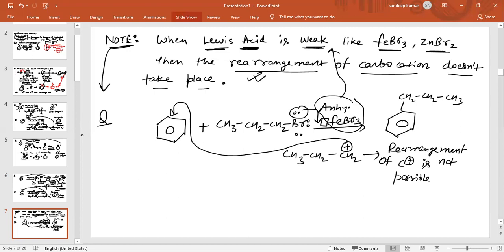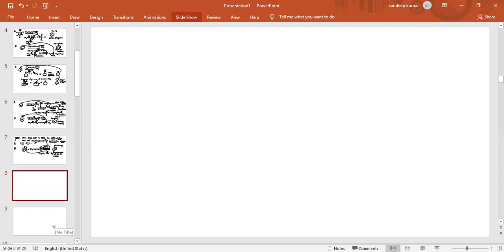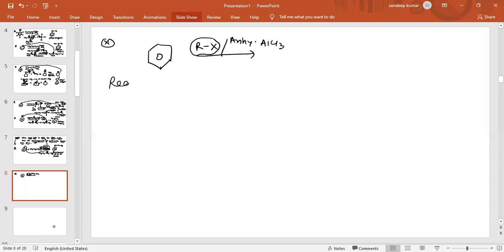Now see the next question. How can we compare the reactivity of RX? I am going to discuss with you the reactivity of RX. As we have seen, if a compound is given, this is benzene, and the reaction of benzene with RX in presence of anhydrous AlCl3. Now we are going to discuss the reactivity of this RX.